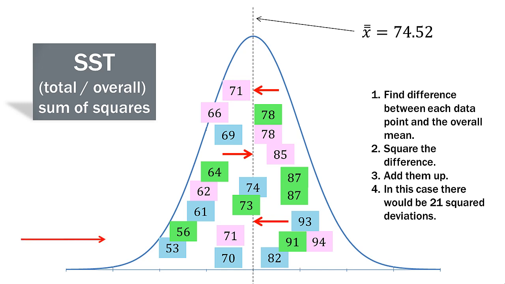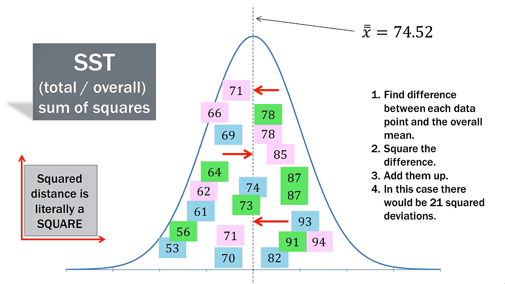Now here's the thing. When we take a distance and we square it, guess what we get? We literally get a square. So when we say sum of squares, we actually mean that literally. So we take every distance from the point to the mean, we square it. So we would have 21 individual squared distances on this graph if we actually did it.